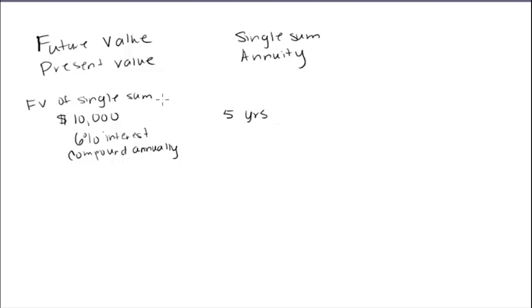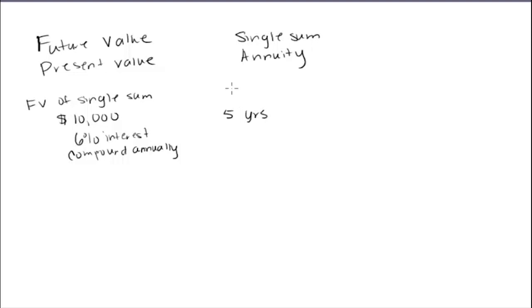If you look at the tables, you'll see that they have different headings. Some of them say future value, some of them say present value. The ones for a single sum will say future value of $1 or future value of 1. The present value will say the same thing, except it says present value of $1 or present value of 1. Those are the ones for single sum. When we get to annuity, you'll notice that they say future value of an annuity of $1, or present value of an annuity of $1. So you need to make sure, number one, if you're going to use the tables, that you're on the right page of the table, okay? That's the first thing.